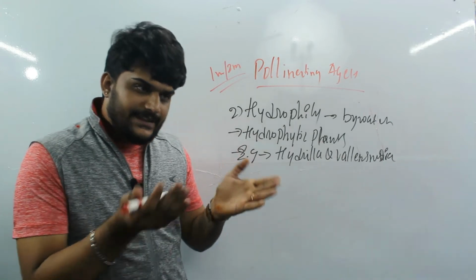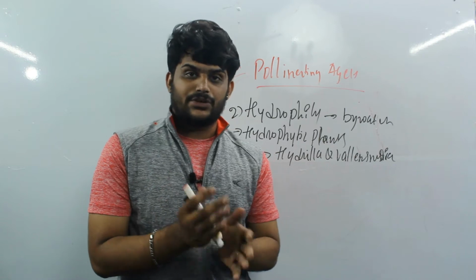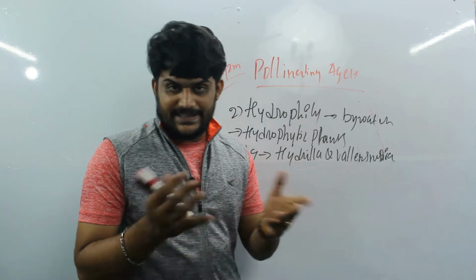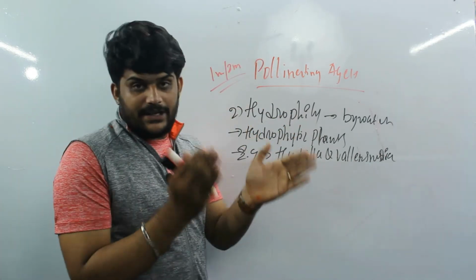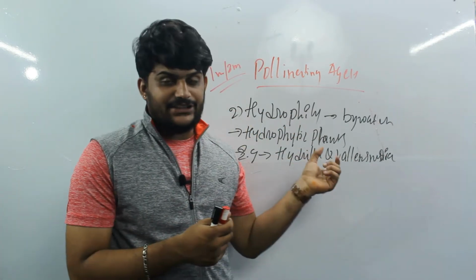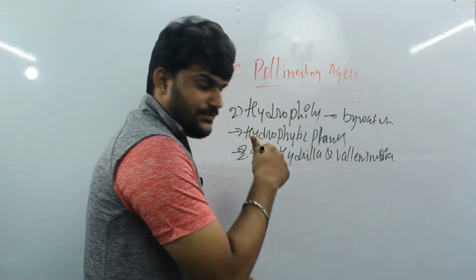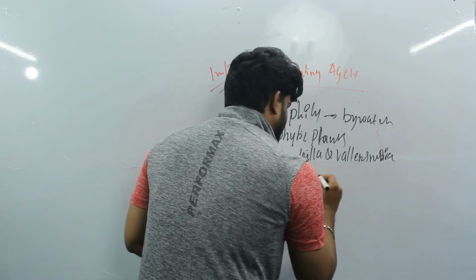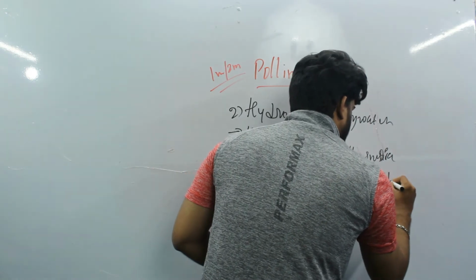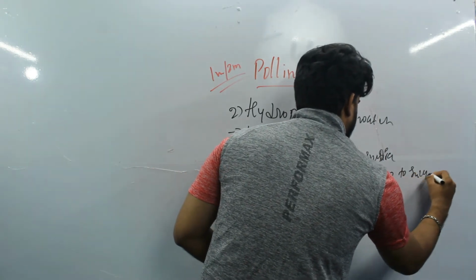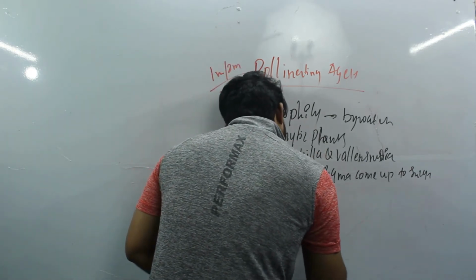Most of them don't undergo cross-pollination; they undergo self-pollination itself. But plants like Hydrilla and Vallisneria can become cross-pollinating plants by these adaptations, like the lengthy style coming up to the water surface. Through the style, the stigma comes up to the surface of the water. The second may be that the petiole is lengthy.